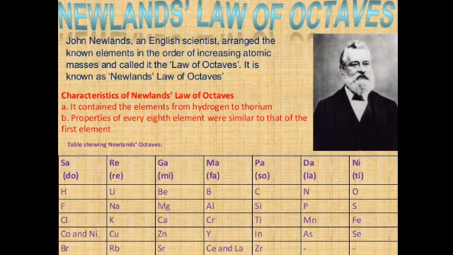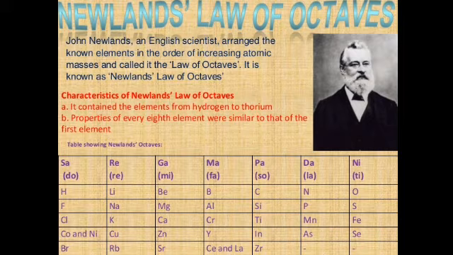Newlands' law of octaves. It was John Newlands who arranged the elements that were known at that time into groups in order of increasing atomic mass. He started with the element having the lowest atomic mass, that is hydrogen, and ended with thorium, which had the highest atomic mass, and it was the 56th element.